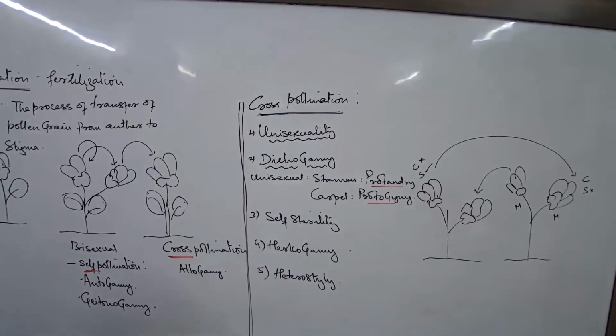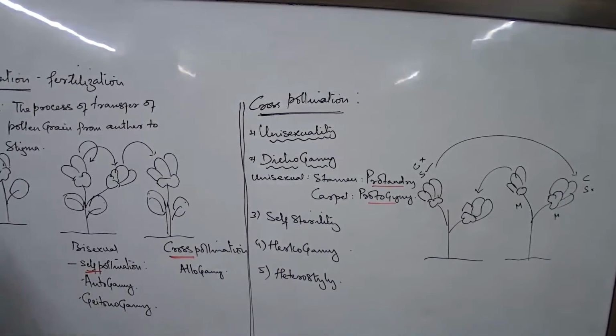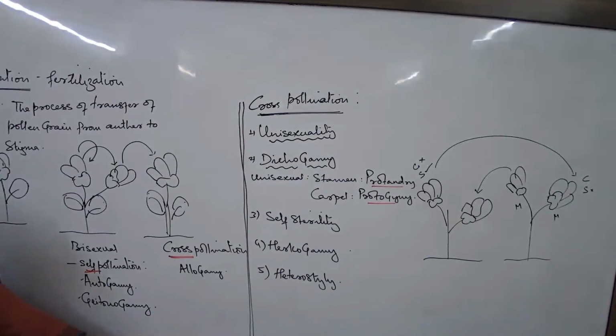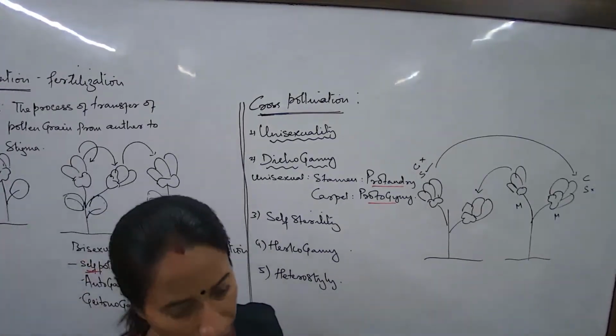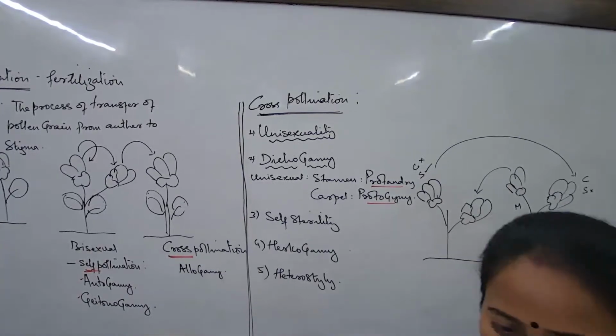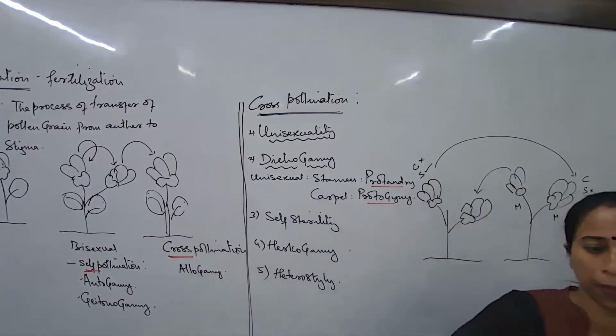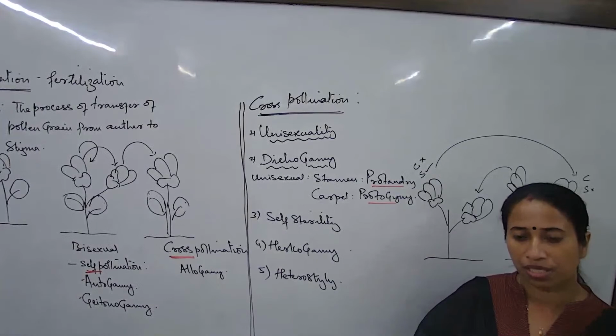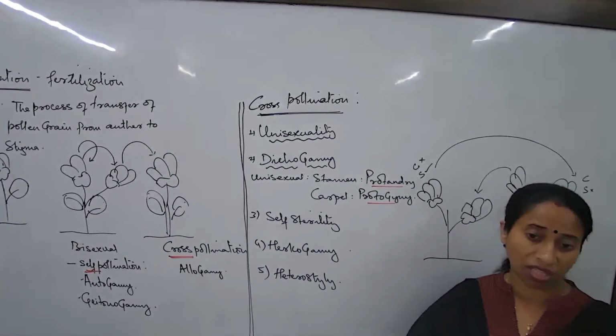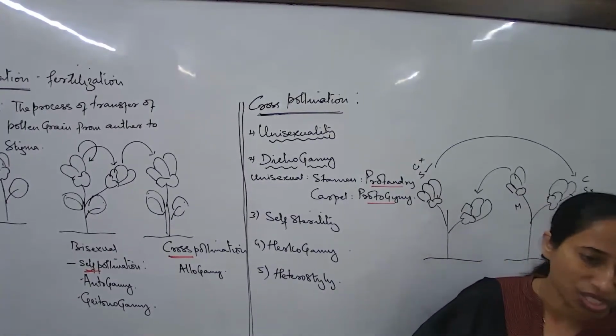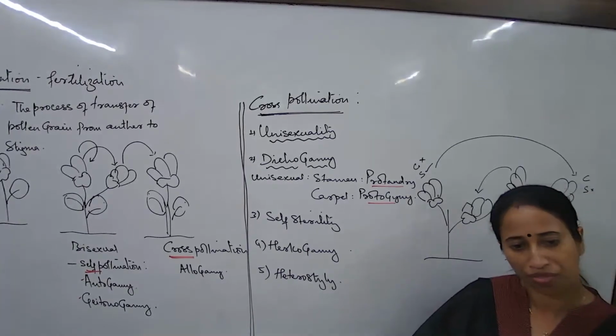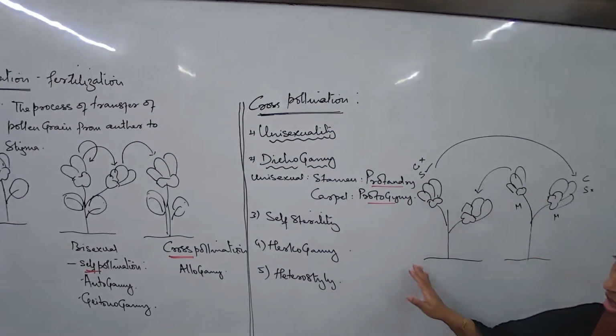So we are talking about what? A basic difference between homogamy and dichogamy. What is dichogamy, and what are the two types of dichogamy when you are asked? Protandry and protogyny. Now what is the basic difference between protogyny and protandry? In a protandrous flower, the stamen matures faster than the carpel. In a protogynous flower, the carpel matures faster than the stamen. So this is the concept.